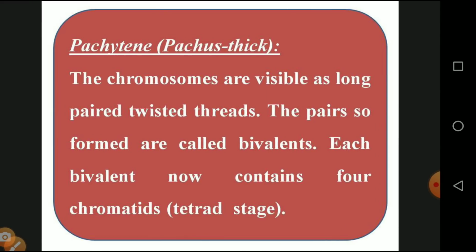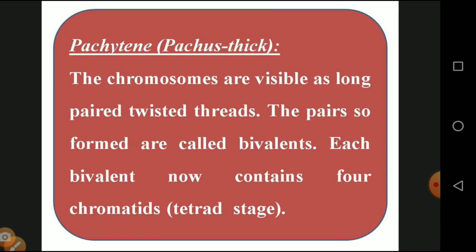And we will see about pachytene. That is a thick stage. The chromosomes are visible as long, paired, twisted threads, in the form of a twist like a rope. The pairs that are formed are called bivalents. The ropes are formed with two unequal and equal lengths. Then finally they are made down with one lobe. So it is called a bivalent.